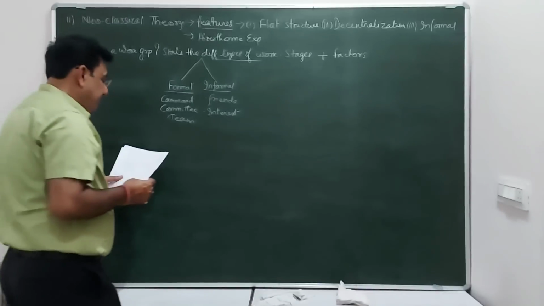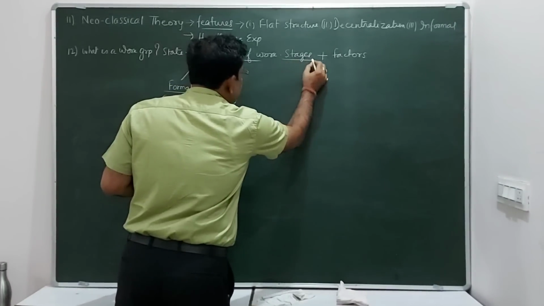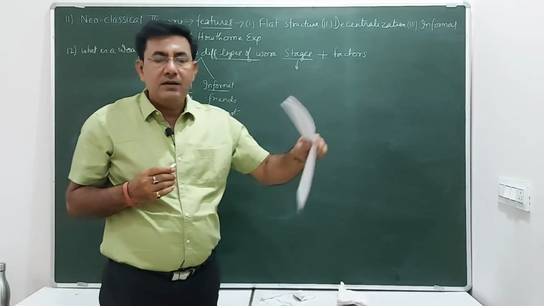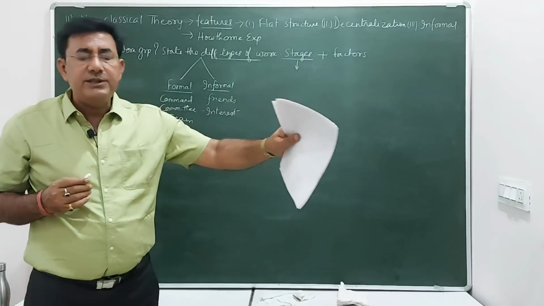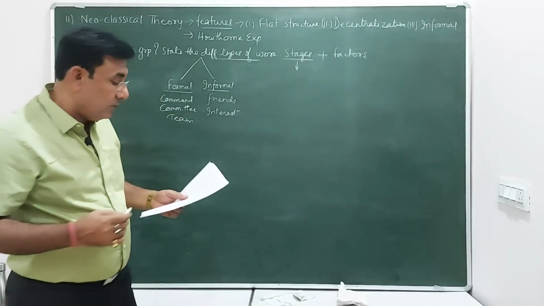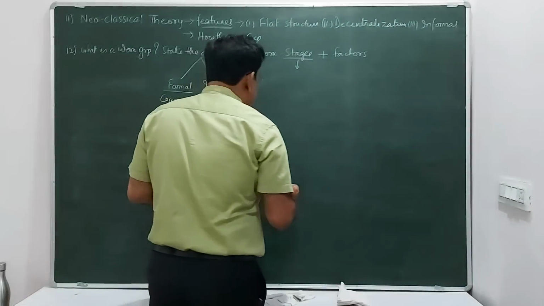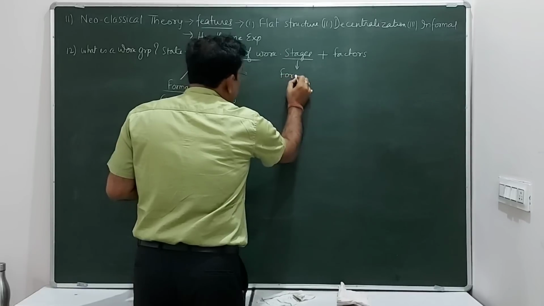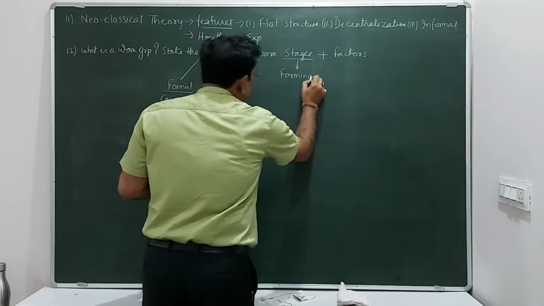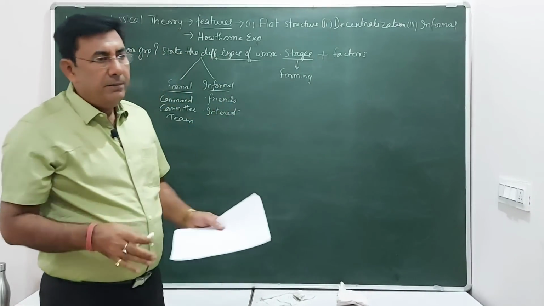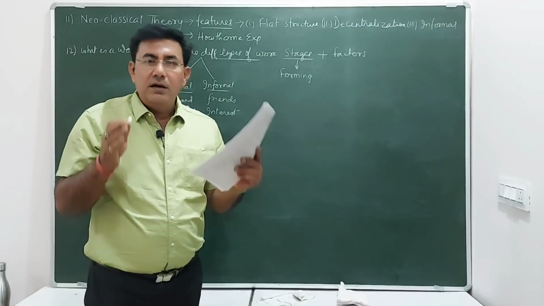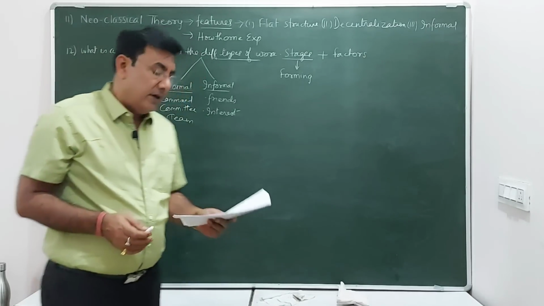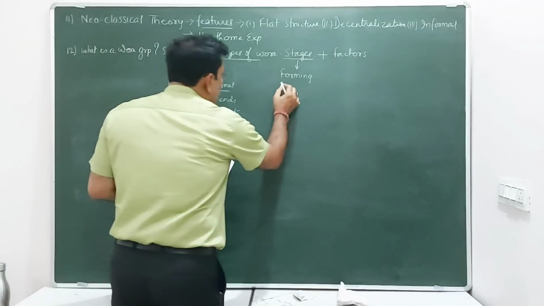And when we talk about the stages of a work group, like how you will prepare the work group, what are the different stages in the preparation of a work group. So basically there are 5 stages. The first one is forming. Here the group starts to form, different members are combined together, they join hands with one another and they try to form a work group. The second one is storming.